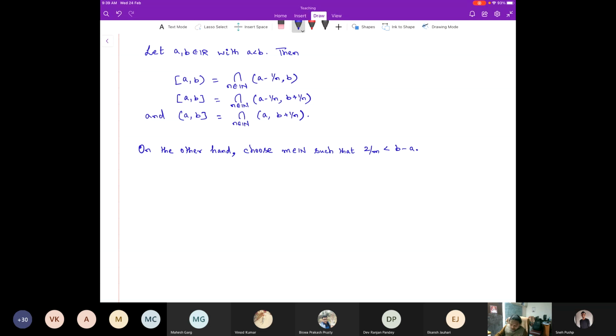Why do we need this? This will be clear. Then I can write the open interval (a, b) as the union, n running from m to infinity, of [a plus 1 by n, b).